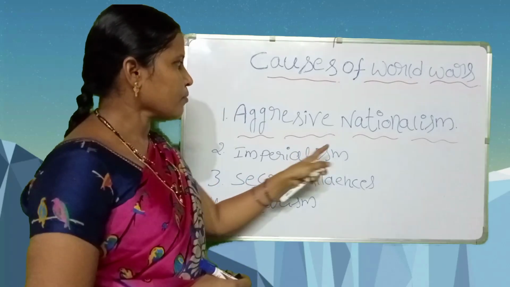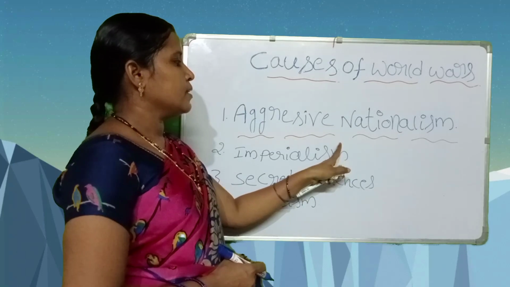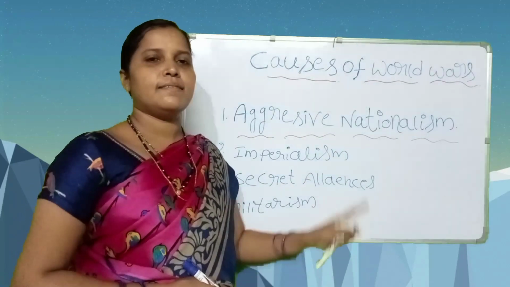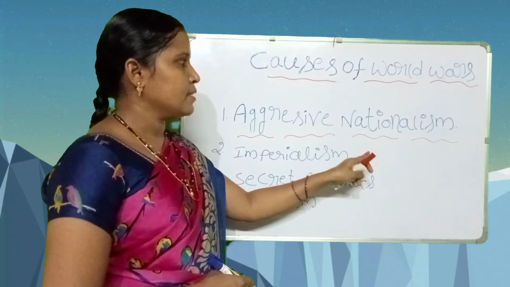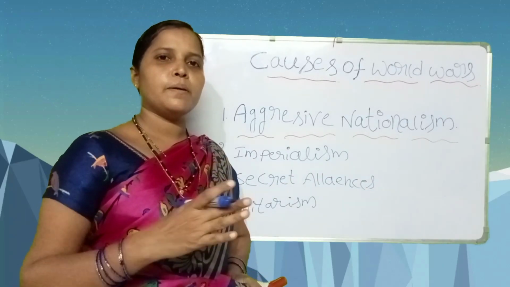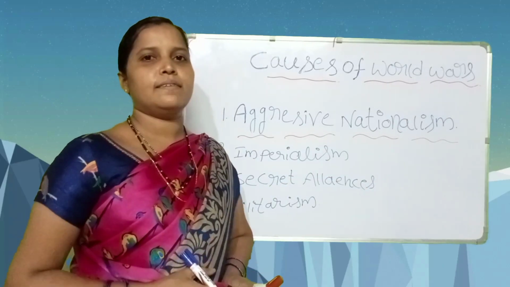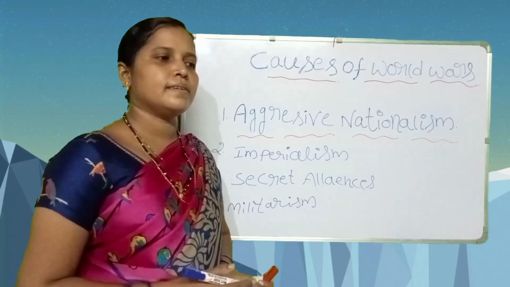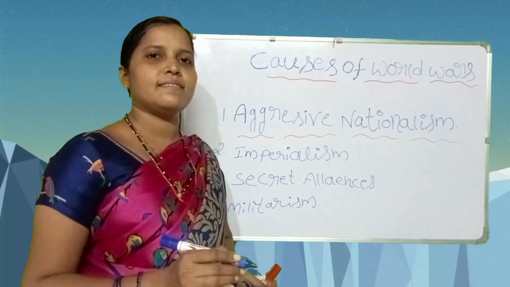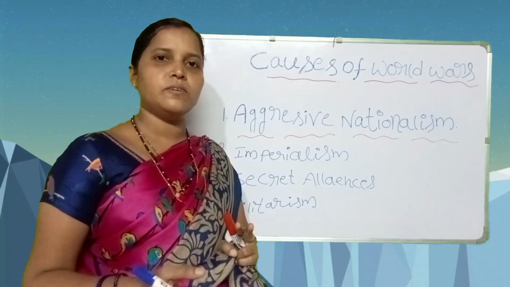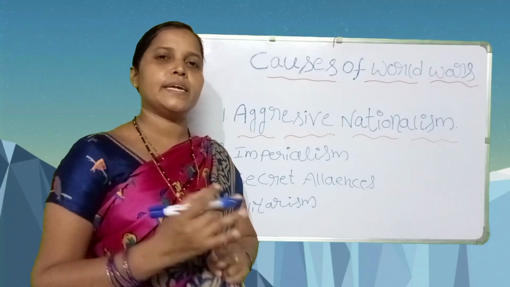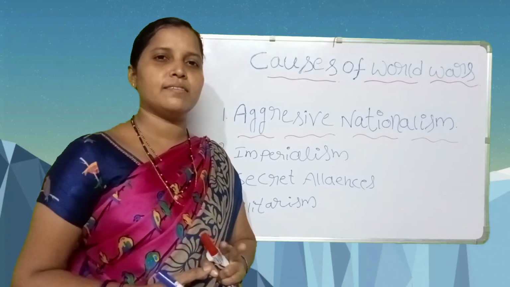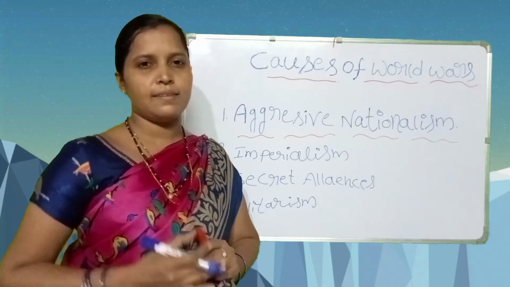Here some newly formed countries, Germany and Italy, wanted to make a pride of their nation. These newly formed countries started hatred to other countries, hatred to other countries' people, ideas, and culture.